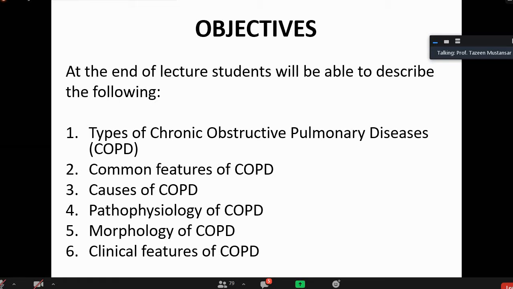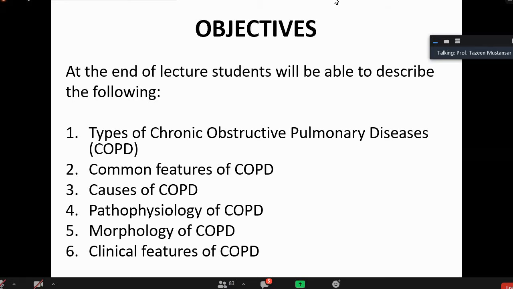Then what is the pathology? Being the pathologist, we are more interested in the pathophysiology of chronic obstructive pulmonary disease. Then what will be the morphology? How will we identify that this is COPD? If we know the pathology and the morphology, then we can diagnose it, and if we diagnose it, then we can treat it. Besides the morphology, being the morphologist, I will give the diagnosis to the clinician, and the clinician will correlate my pathology findings with the findings seen in the patient. So clinical features of COPD should also be known to diagnose it and to treat it. So these are our learning objectives, okay?